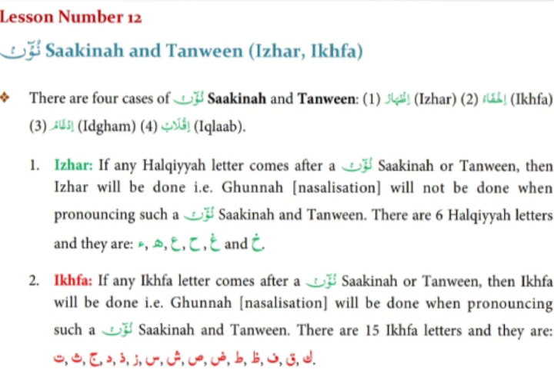The next rule is Ikhfa. If any Ikhfa letter comes after a Noon Sakin or Tanween, then Ikhfa will be done, that is, Gunna will be done, nasalization will be done when pronouncing such a Noon Sakin and Tanween. There are 15 Ikhfa letters and they are Ta, Tha, Jim, Dal, Zal, Za, Sin, Shin, Sod, Dod, To, Zo, Fa, Qaf, Kaf.